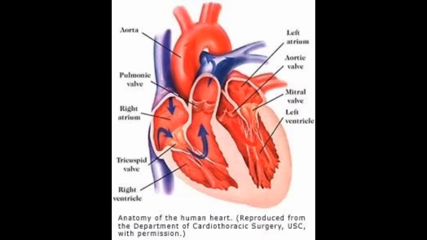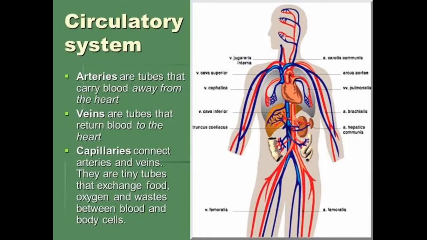See, this is the picture of our heart. It is the main organ of the circulatory system. So what is the function of the circulatory system? It is to circulate useful substances to various parts of the body and useless substances to the excretory organs through the blood. The main function of the circulatory system is to circulate useful substances to various parts of the body.